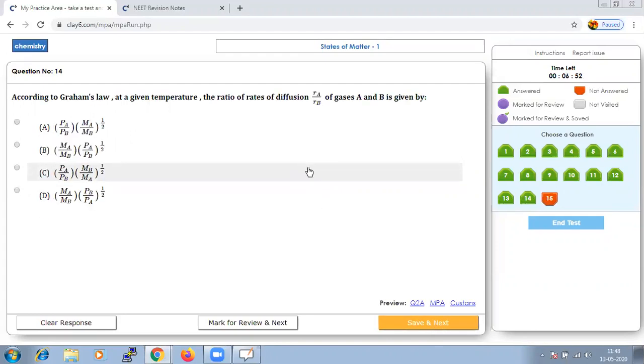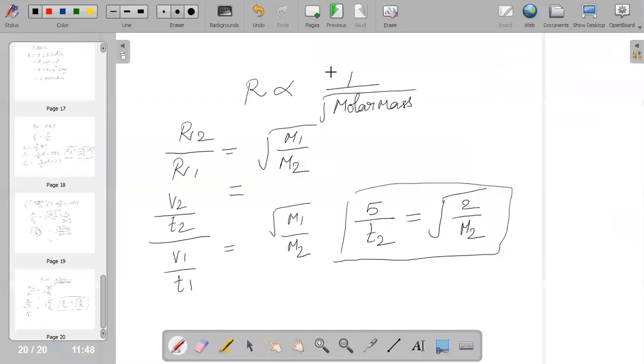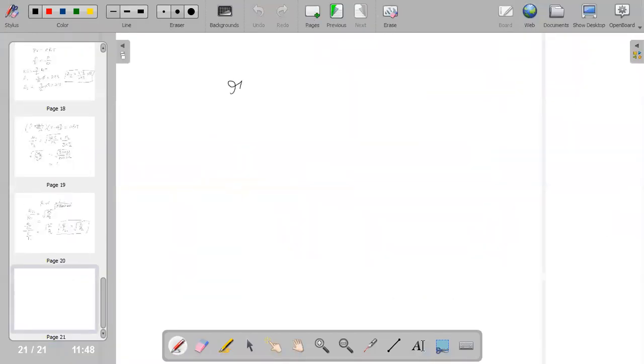According to Graham's law, at a given temperature, the ratio of rates of diffusion RA by RB of gas A and B is given by, it says Graham's law. So if we write the formula for Graham's law, it is R1 by R2 is equal to root of m2 by m1 into p1 by p2.